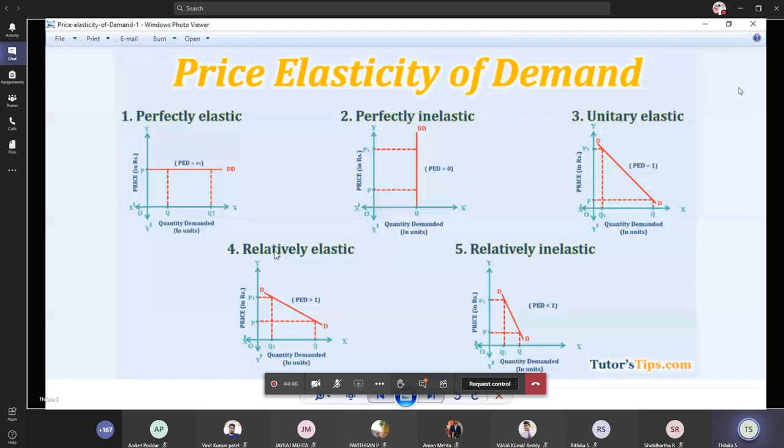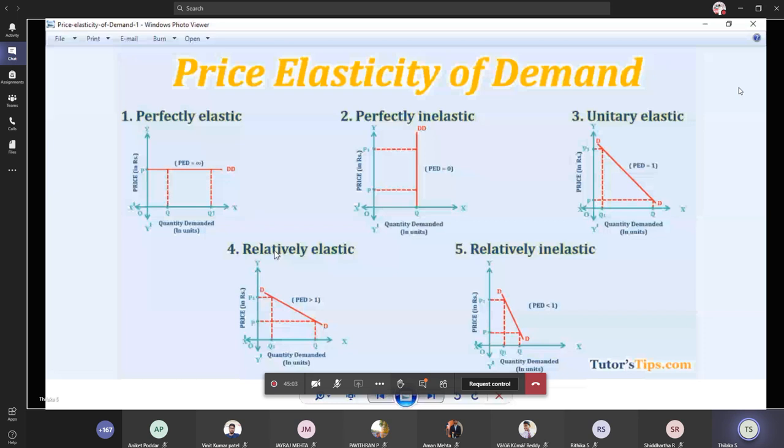So here the value is equal to 0, and unitary elastic demand says the value of elasticity is equal to 1, and it says the changes in the price and the changes in the quantity demanded are equal to each other.